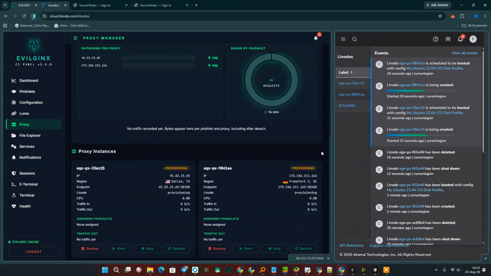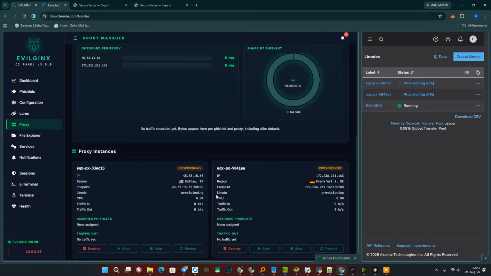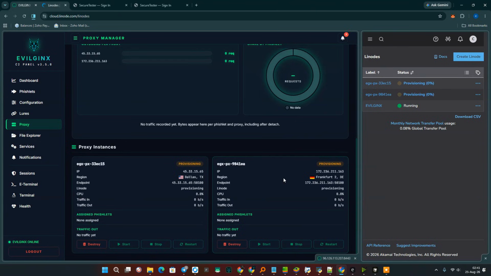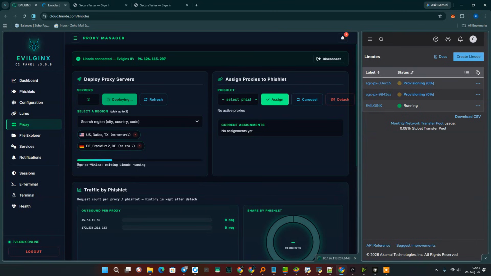The server name and server password are created automatically. It doesn't show up anywhere. Everything is completely designed so that you can create your proxies with a single click. Now, it does take a little bit of time to complete, but believe me, it is absolutely worth the wait. First, the system creates the servers on Ubuntu, and then it waits for them to fully boot up. Only after that is confirmed, the proxy software itself is automatically installed in the background.